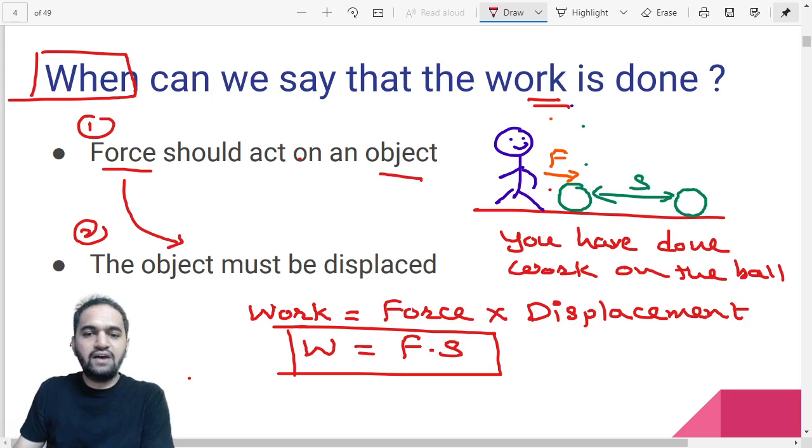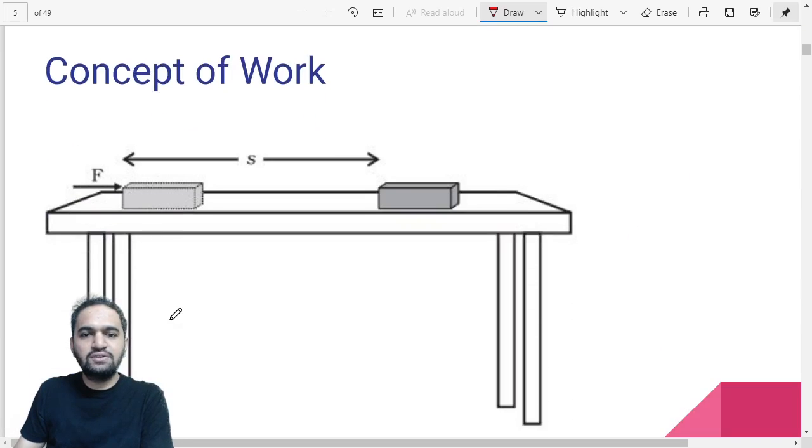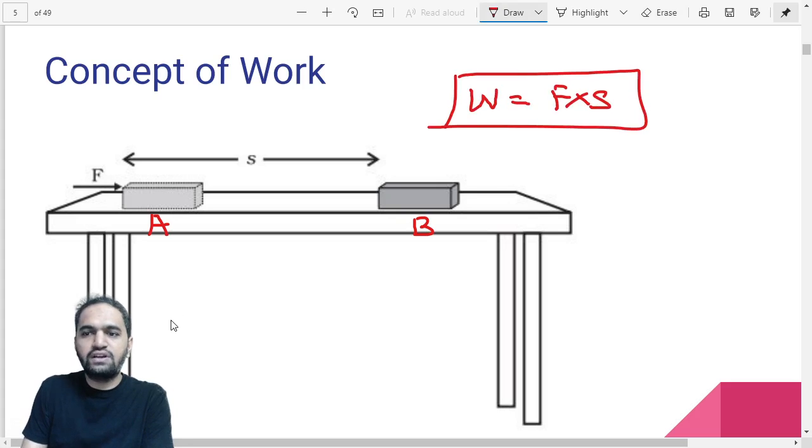So this is the formula, that is work is equal to force into displacement. Let us have a definition for this. So this is the concept we are looking at. If there is one brick kept on a table, and you are applying some force and it has created displacement, so let's say the object has moved from position A to position B. The displacement that occurred was S. Then the work done can be given by work is equal to force into displacement. Are you understanding this?